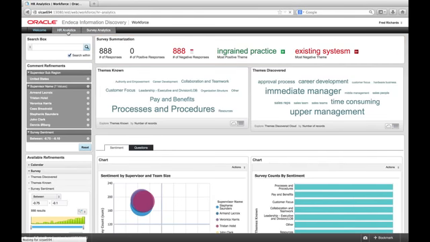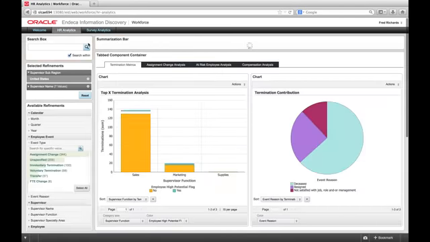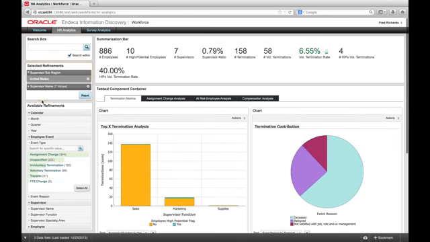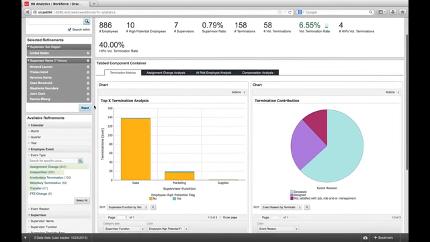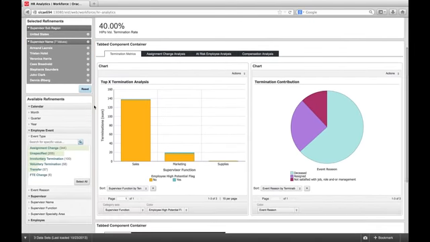We switch to the HR Analytics tab and find metrics for our selected supervisors on terminations, career changes, at-risk employees, and compensation.